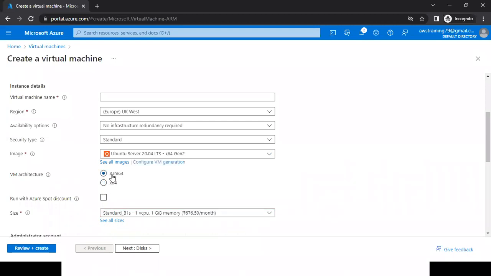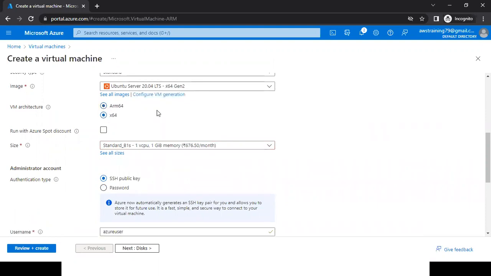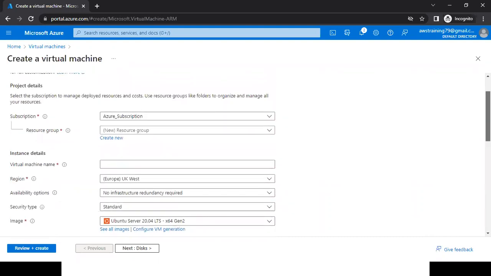It depends on the sizes. See here, it comes with our sizes. These things we will discuss in an upcoming session. I already told you in the previous session, everything I can't discuss on day 1, day 2 or day 3.